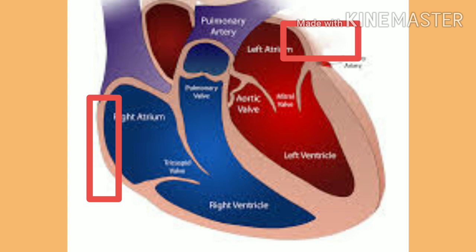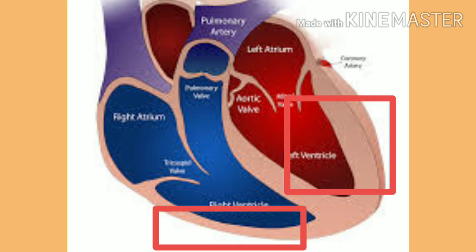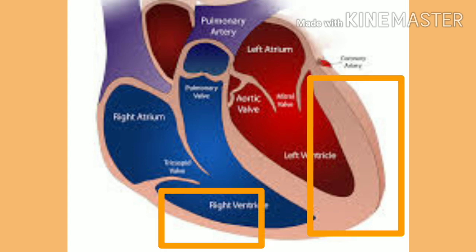The auricles have thinner walls because they need to pump blood only to the very next ventricles, but the ventricles have thick muscular walls because they have to pump the blood to long distances. The left ventricle has thicker wall than the right ventricle because the right ventricle has to pump blood only to the lungs, which is nearby the heart, but the left ventricle has to pump blood to the farthest points of the body.